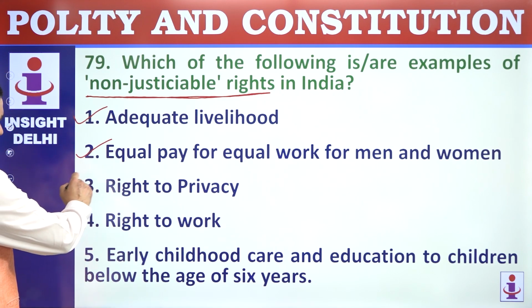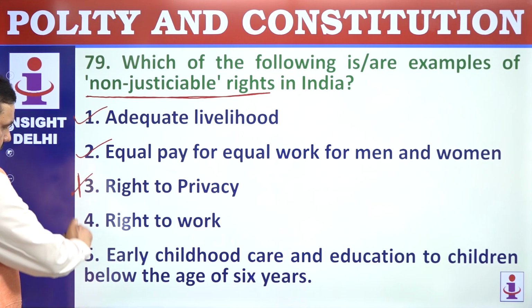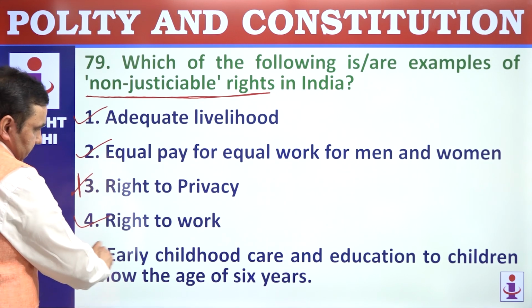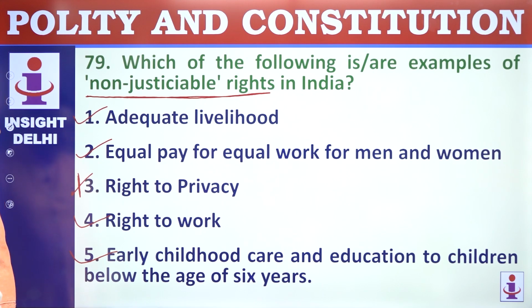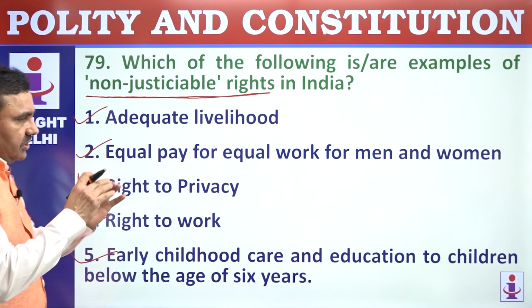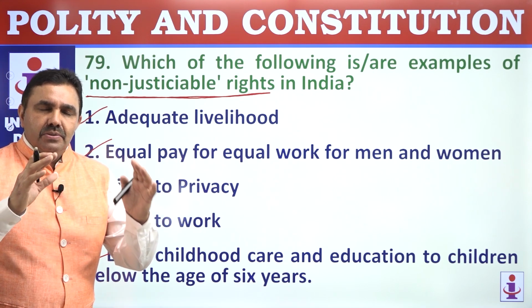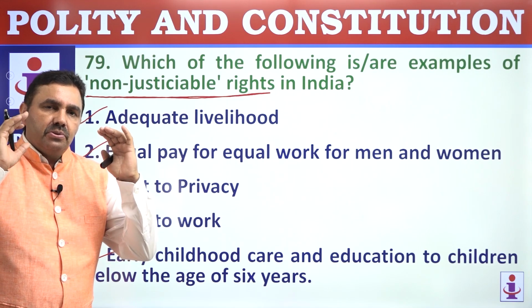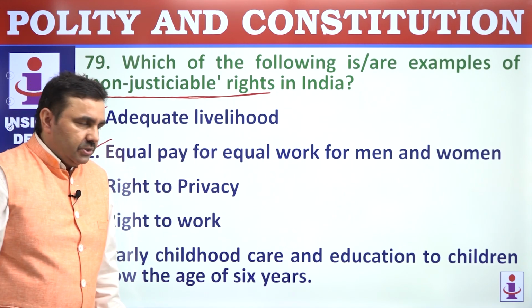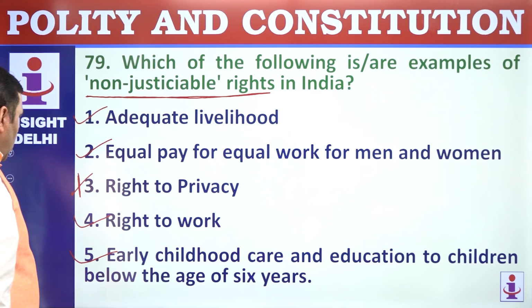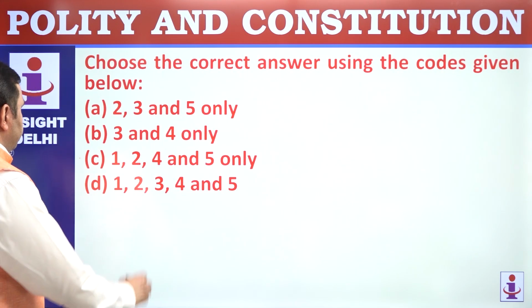Right to privacy is a fundamental right, a justiciable right. Right to work, early childhood care, these are rights highlighted in the Constitution, but these are not justiciable rights. Most of these are part of DPSPs. You cannot approach the court to get DPSPs enforced. So 1, 2, 4, 5.